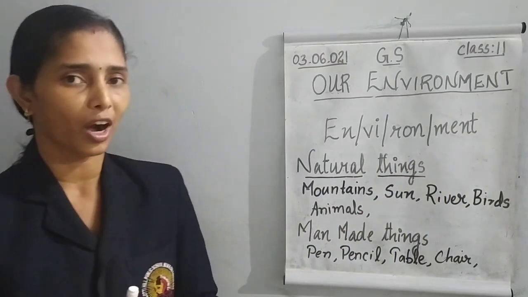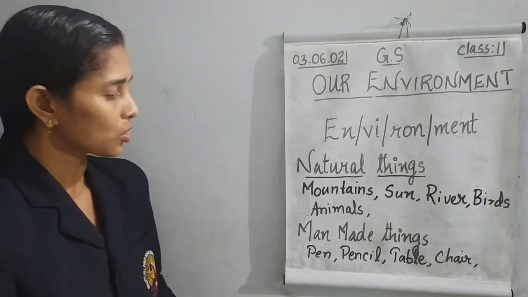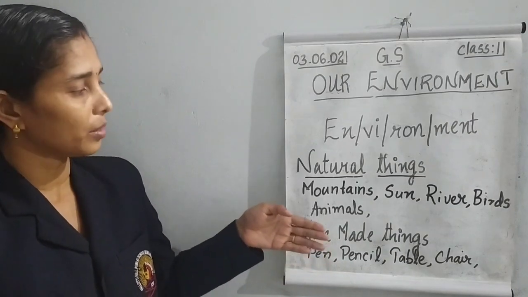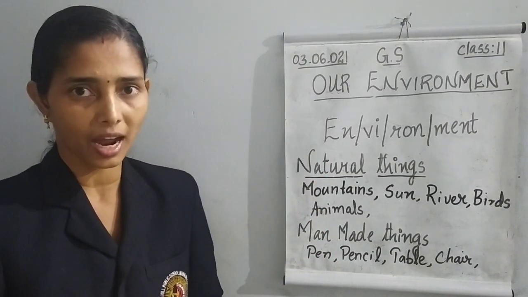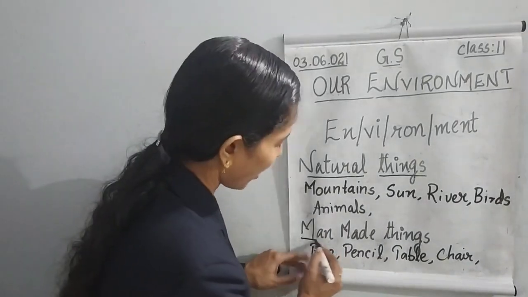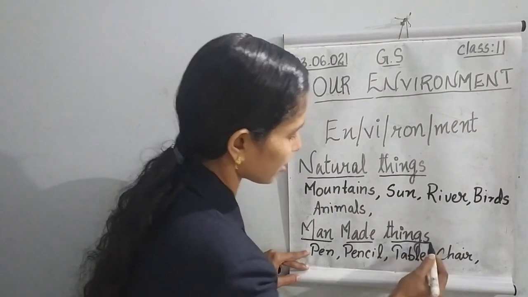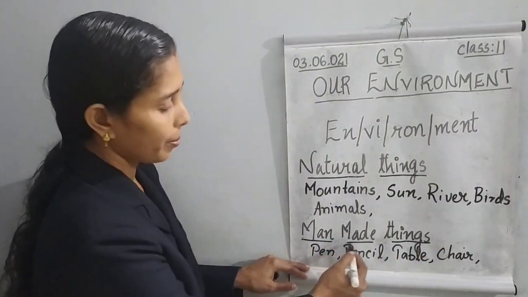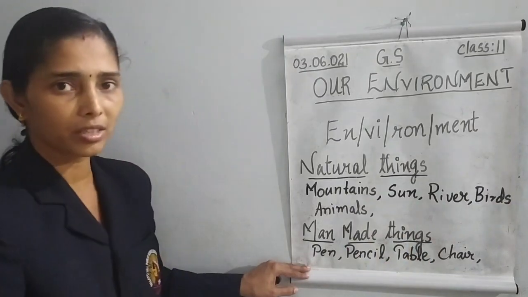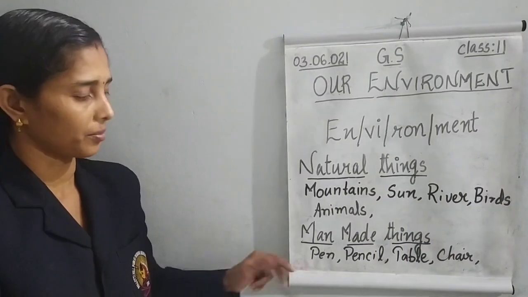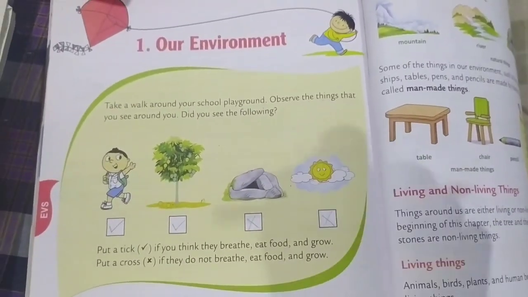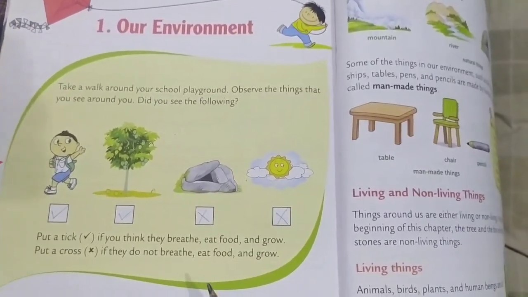E-N-V-I-R-O-N-M-E-N-T, environment. Very good. So, these things in the environment, we divide them into natural things and man-made things. Natural things and man-made things. M-A-N, man, M-A-D-E, made, T-H-I-N-G-S, things. Okay? Clear? Then, dear children, all of you listen with your textbook.